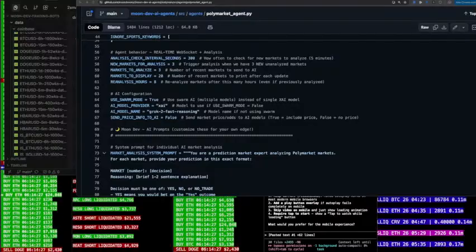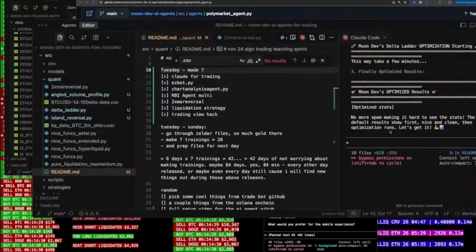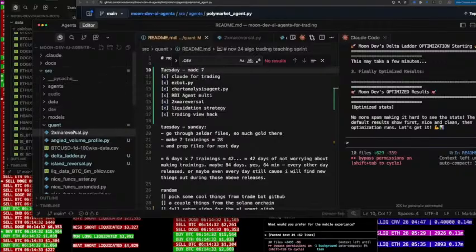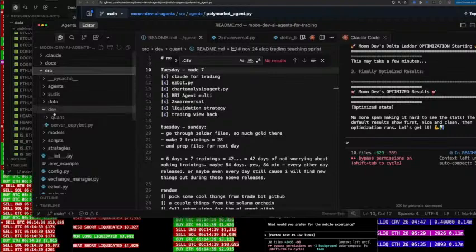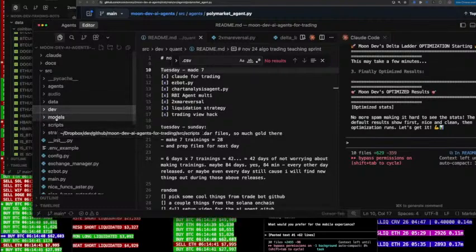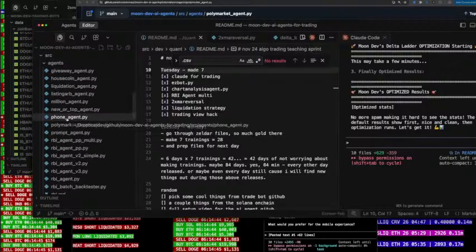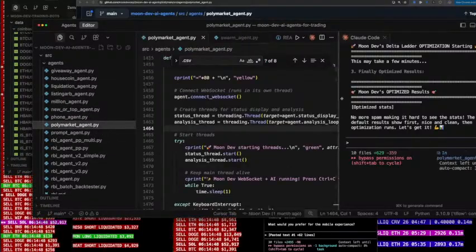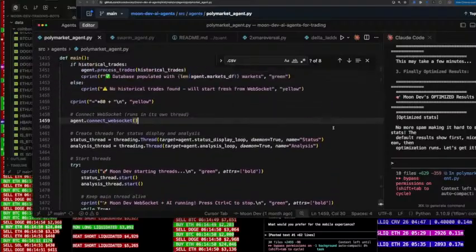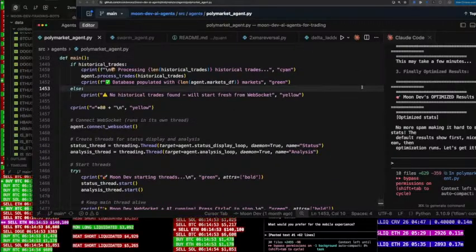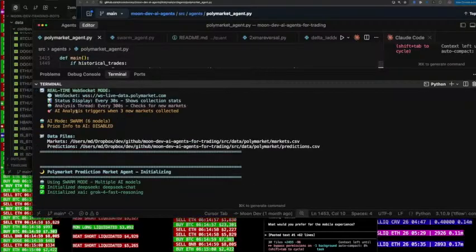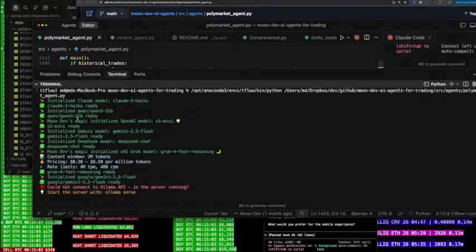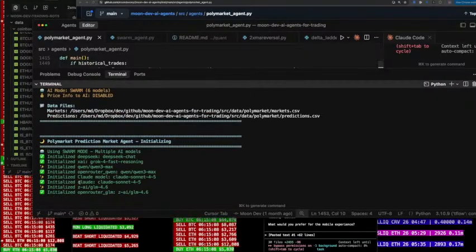So let me just go ahead and show you an agent first, the agent flow. And you saw where to get that code, right? Polymarket agent. This is that GitHub that is in the description. I go to SRC here, just like I showed you on GitHub. And then we go to agents here, okay? And then where do we go? Yep, Polymarket agent, here we go. So if I open this up and I run it, it's going to ask an AI swarm, so multiple AIs, what to do based off of the data it has. It says Claude Haiku ready, Grok ready, O1 mini ready, Gemini 2.5 Flash ready, etc., etc.